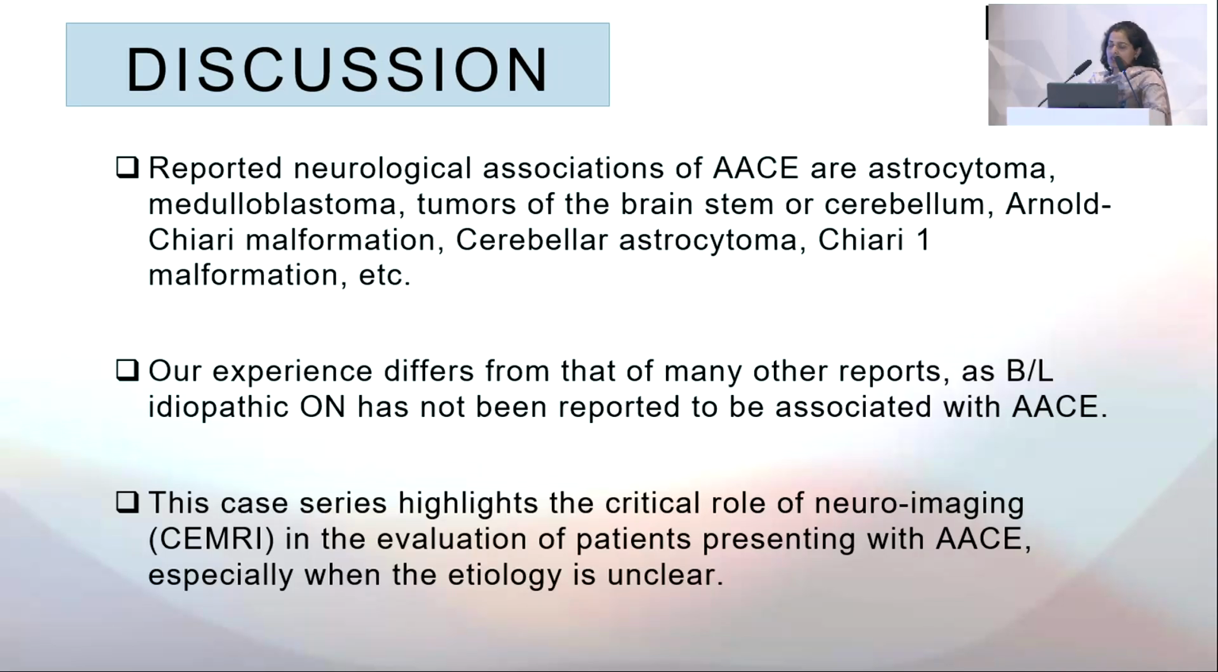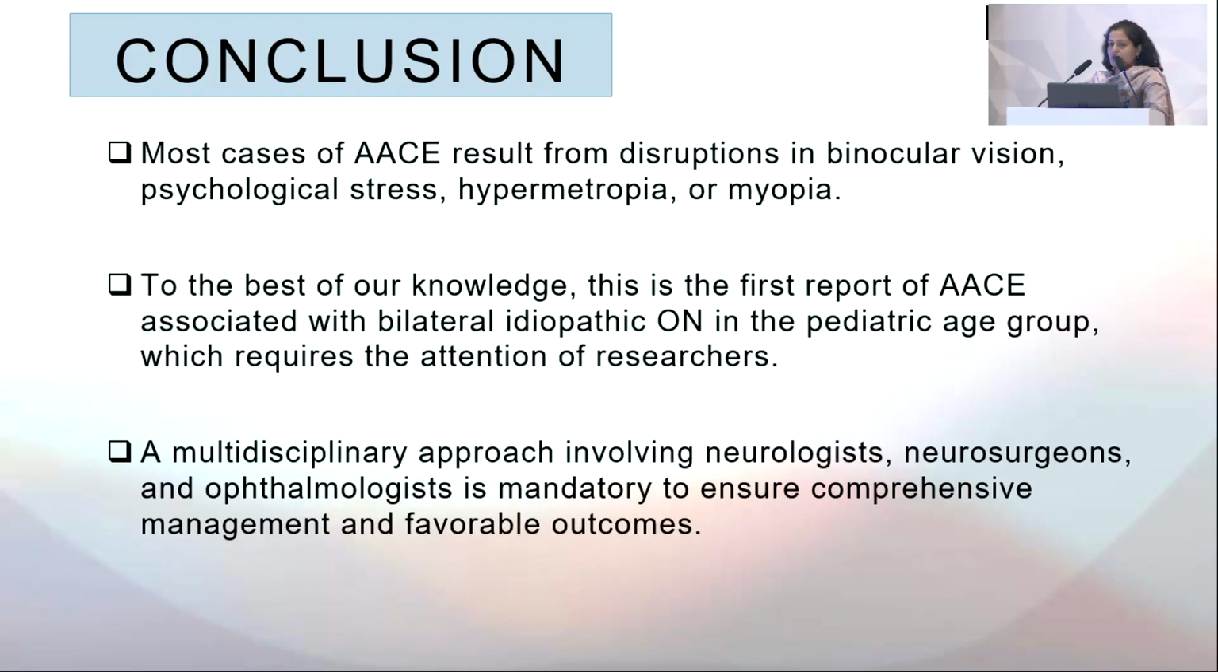The unusual cases were all boys between age 6 to 9 years, and a similar history was there. There was no history of excessive near work or mobile phone use, and all of them were diagnosed on neuroimaging only. They complained only of blurring of vision. The diminution of vision was not very significant, and coincidentally, the patients were diagnosed to have bilateral idiopathic optic neuritis.